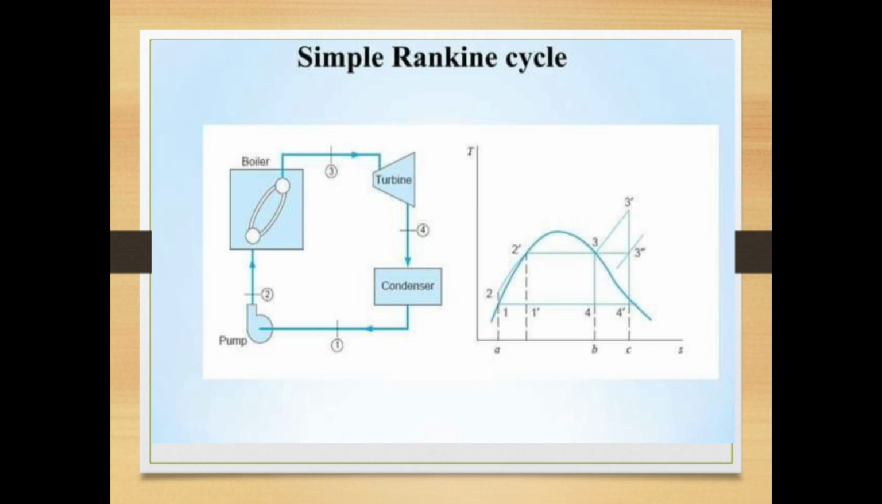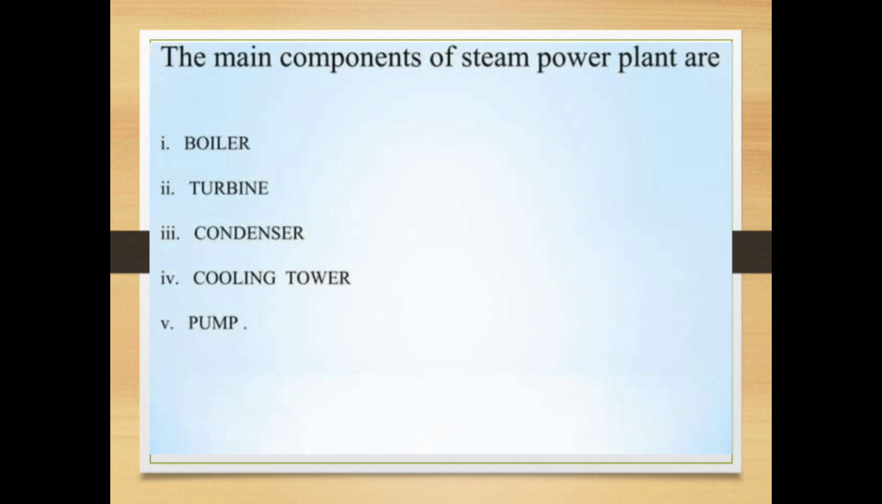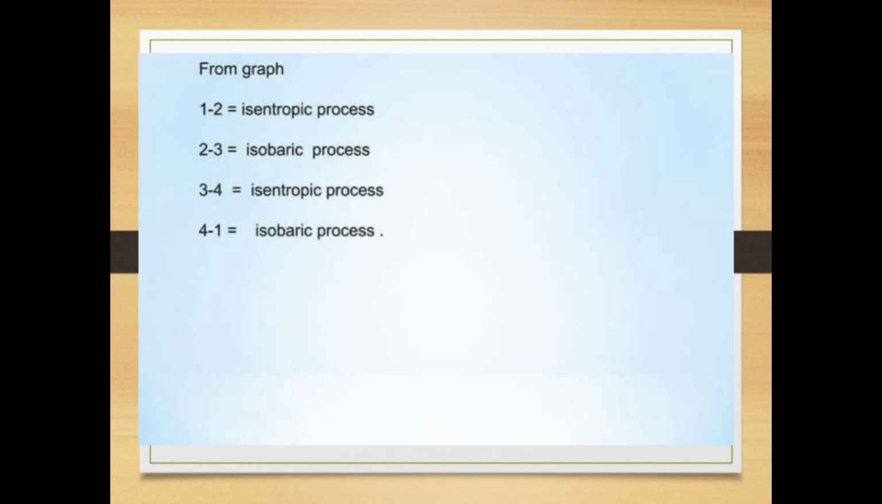Simple Rankine cycle diagram and T-s diagram. The main components of the steam power plant are boiler, turbine, condenser, cooling tower, and pump. From the graph, 1 to 2 is an isentropic process, 2 to 3 is an isobaric process, 3 to 4 is an isentropic process, and again 4 to 1 is an isobaric process.